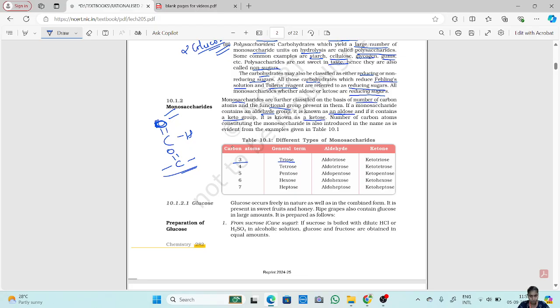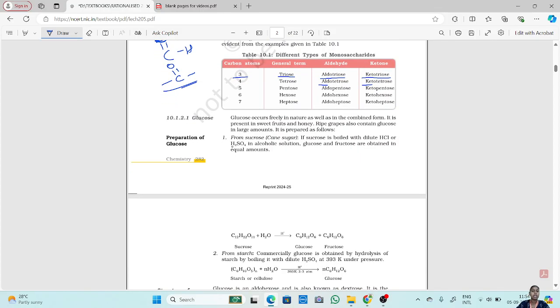If these 3 carbon atoms have an aldehyde group, then it is an aldotriose. If it has a keto group, then it is a ketotriose. Similarly for tetrose, pentose, hexose and heptose. As the number goes, the general term will also change. And whether they have an aldehyde or a ketone, they will have aldo or keto in front of their general form.